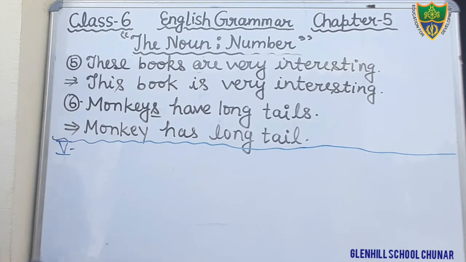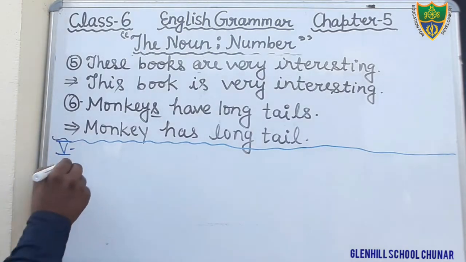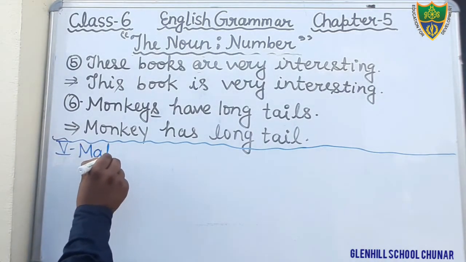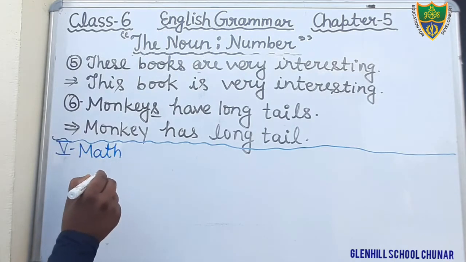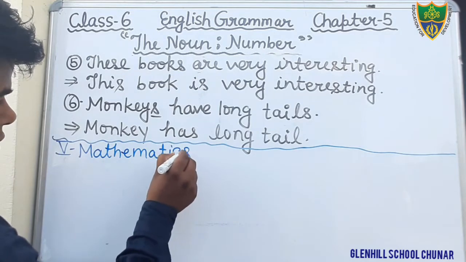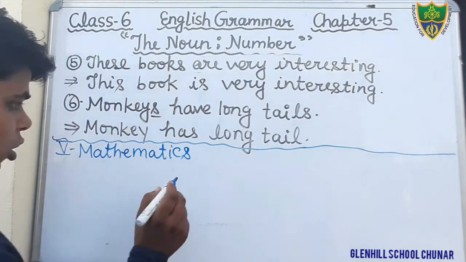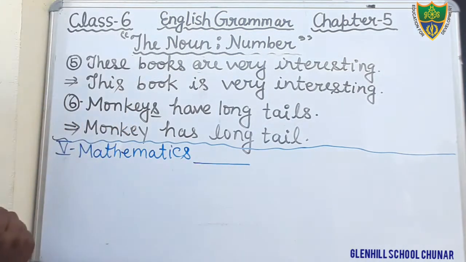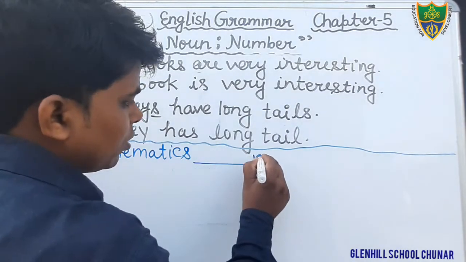In this question, what is question? Mathematics. Dear students, it is written here mathematics. Mathematics, dot dot dot. It is given a blank. My favorite subject.